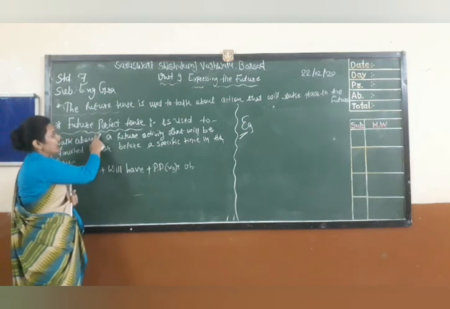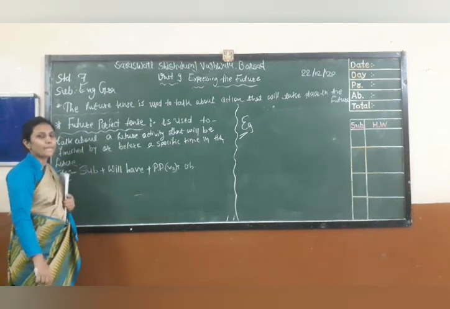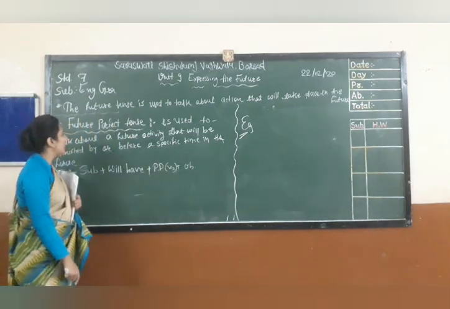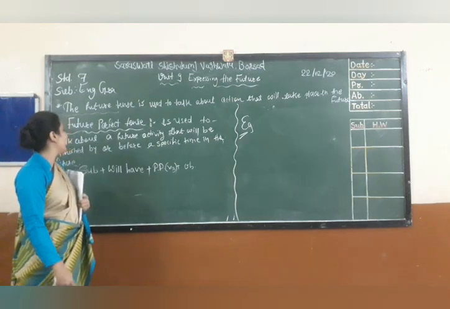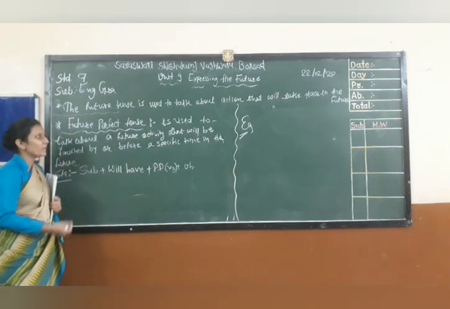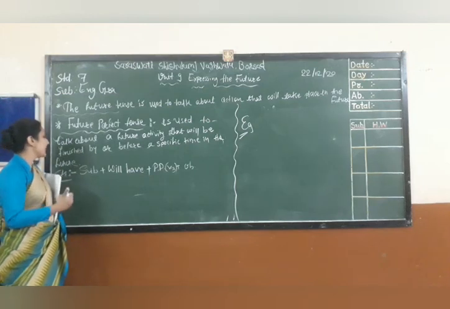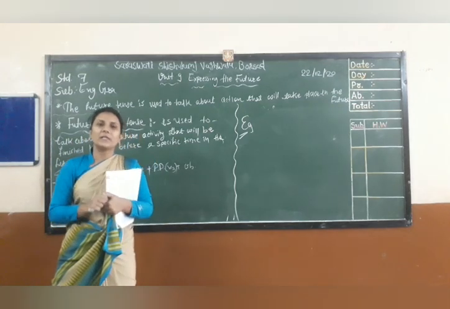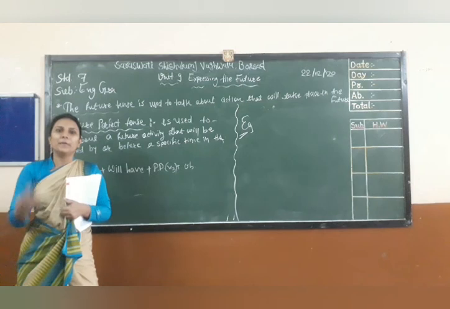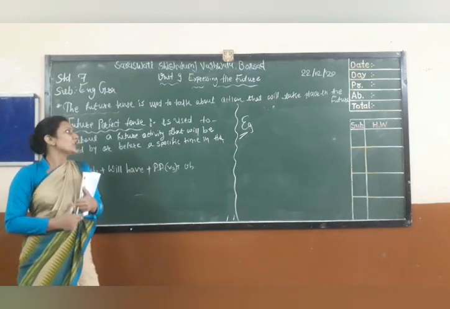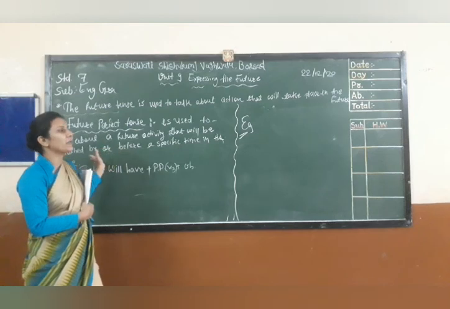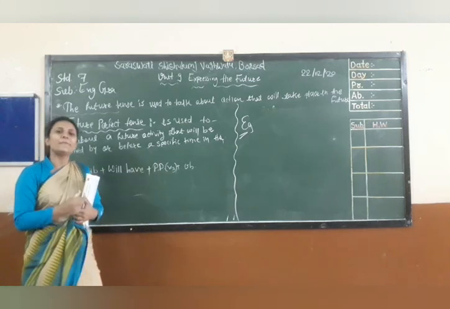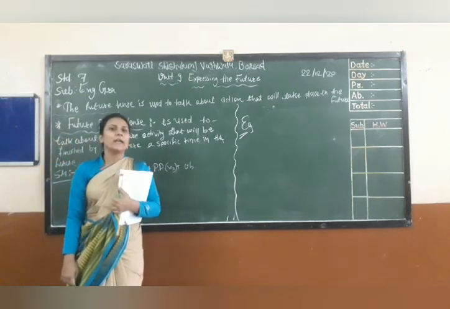Now the next one is future perfect tense. So what is future perfect tense? It is used to talk about a future activity that will be finished by or before a specific time in the future. That is what we call the future perfect tense. You know what perfect means? Perfect means completed, finished. So the future perfect tense is an activity that will be finished by or before a specific time in the future.